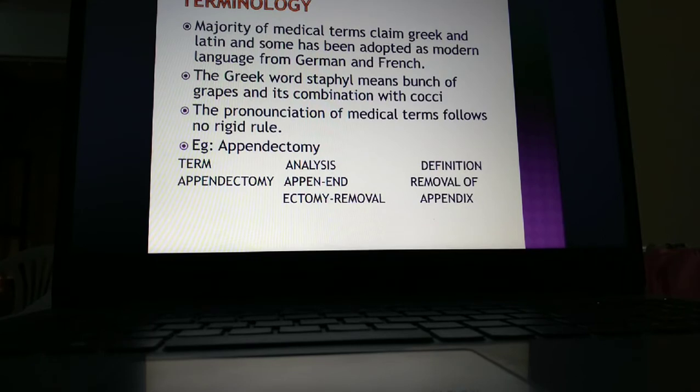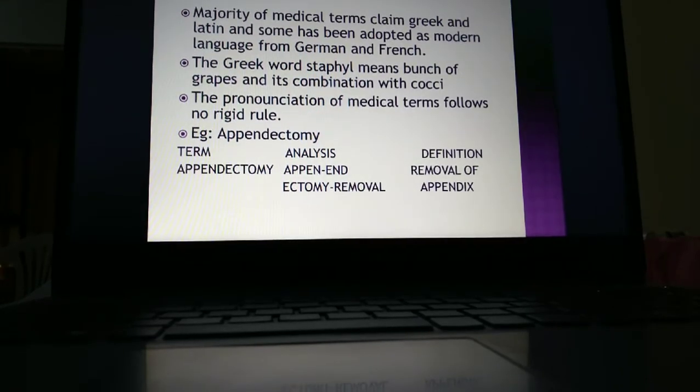So some of the basic concepts of medical terminology we are going to see here: most of the medical terms are from Greek and Latin, and some modern words are adopted from German and French, and there is no English. All the medical terms are derived from the Greek and Latin languages.